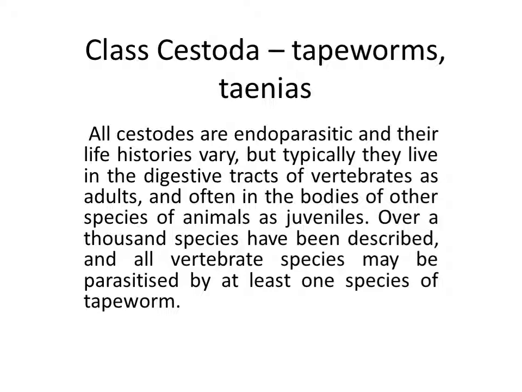Class Cestoda, tapeworms, taenias. All cestodes are endoparasitic and their life histories vary, but typically they live in the digestive tract of vertebrates as adults and often in the bodies of other species of animals as juveniles. Over 1,000 species have been described, and all vertebrate species may be parasitized by at least one species of tapeworm. Humans are the same, so almost every one of us at some part of our life has had some tapeworms inside,